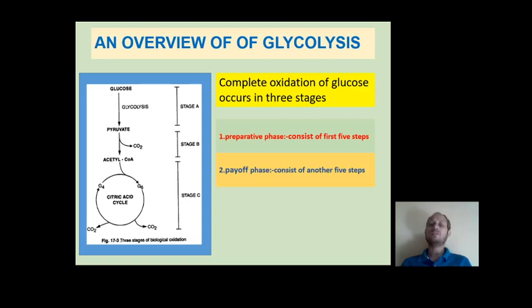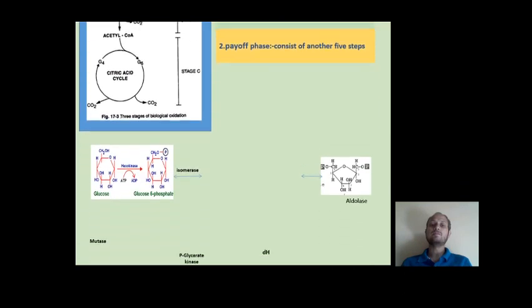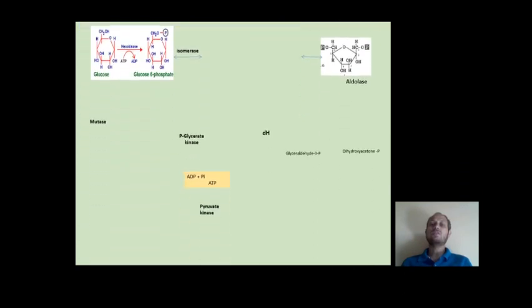Now, glycolysis itself consists of two phases, a preparatory phase and a payoff phase. In the preparatory phase, the glucose molecule is supplied with a certain amount of energy so that it becomes activated. Whereas in the payoff phase, energy is withdrawn from the activated glucose molecule. So these are the reactions of glycolysis.